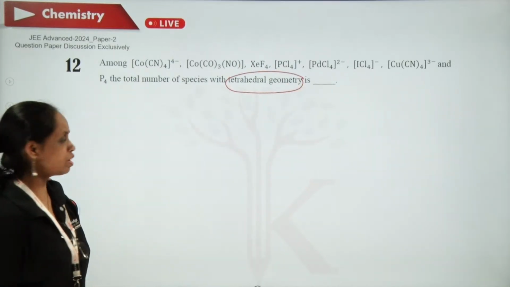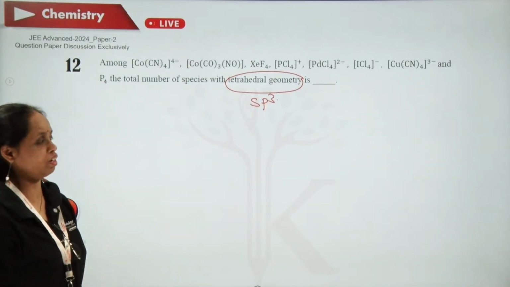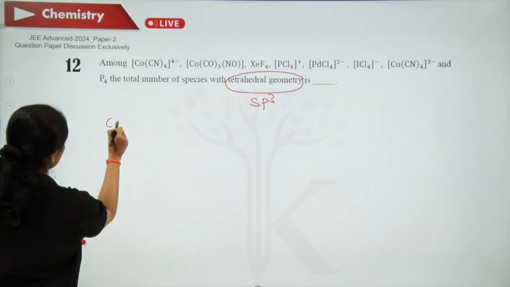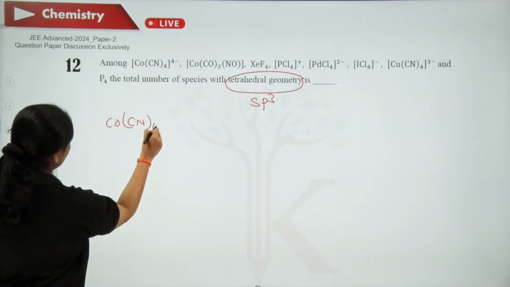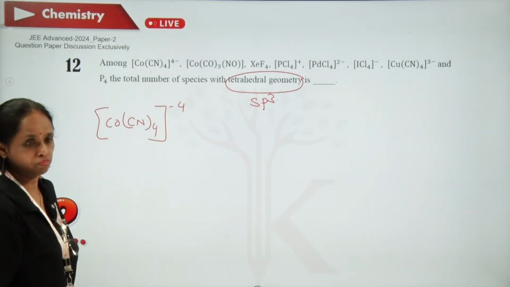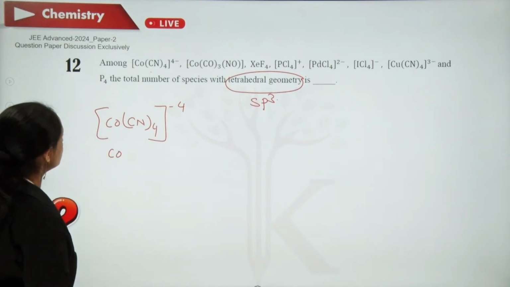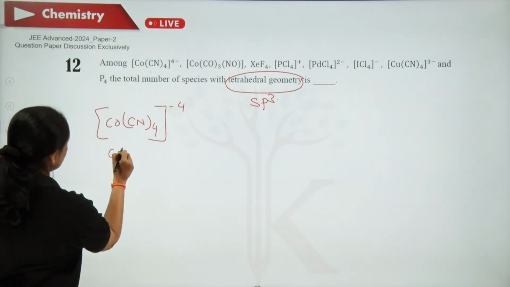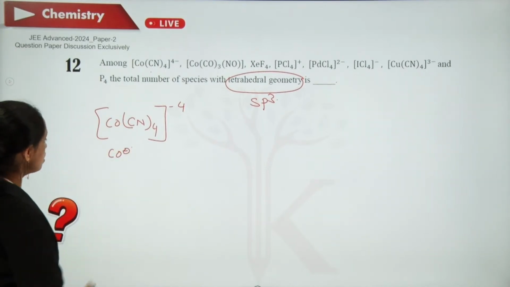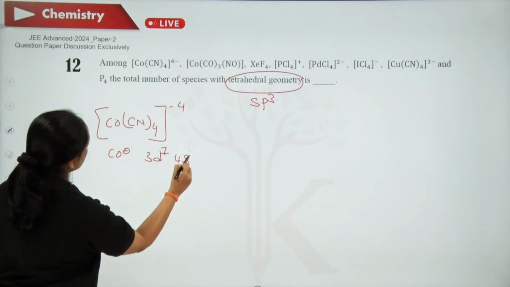Tetrahedral geometry means they need to have sp3 hybridization. So let us see each one. First one, Co(CN)4 to the power of minus 4. Here Co is in which oxidation state? Co is in 0 oxidation state. So I can say 3d7 4s2.